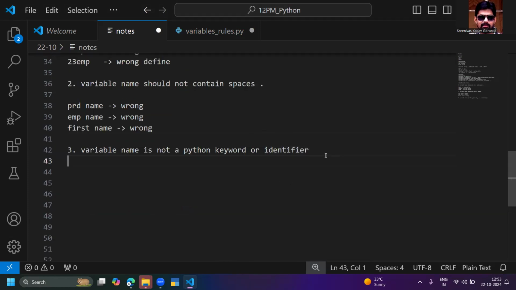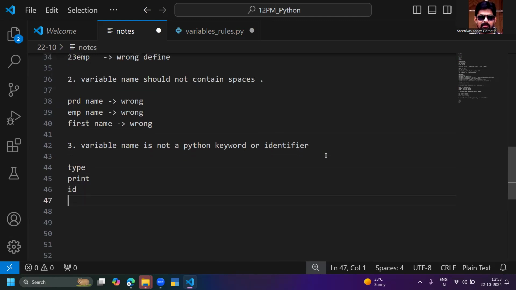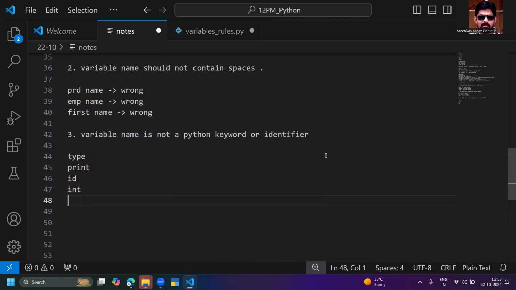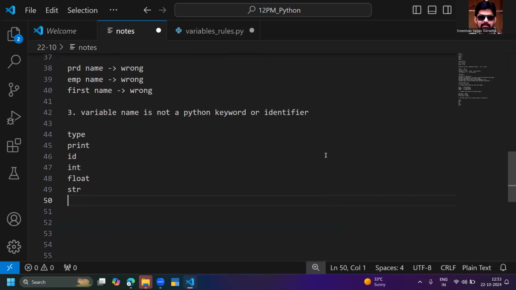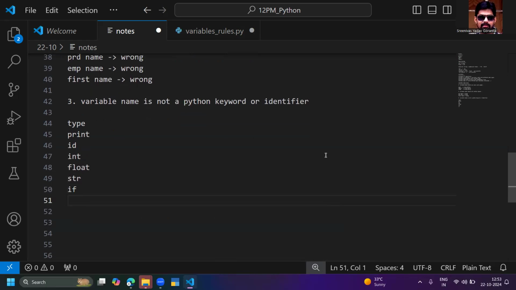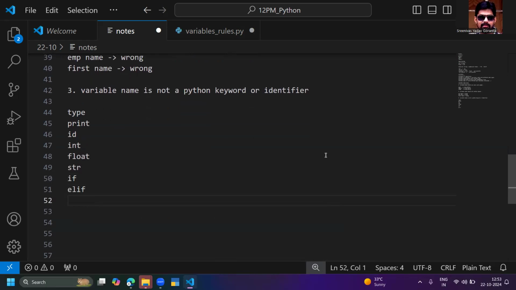Okay, there is a Python keyword called type. There is a Python keyword called print. There is a Python keyword called ID. There is a Python keyword called int, float, str, if, elif, for.